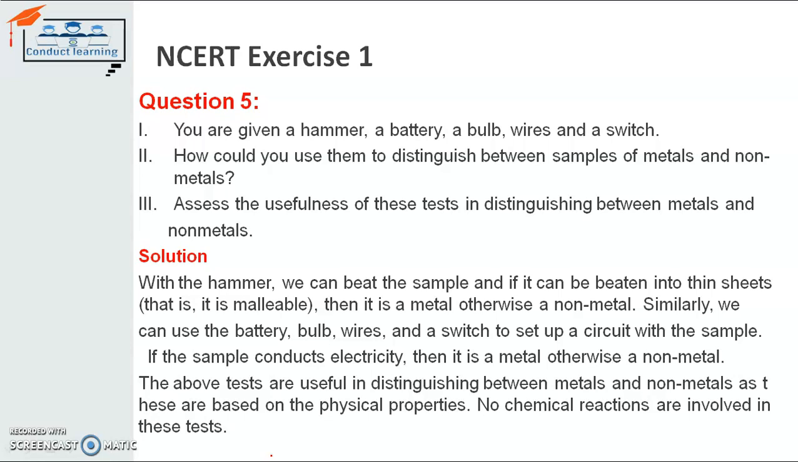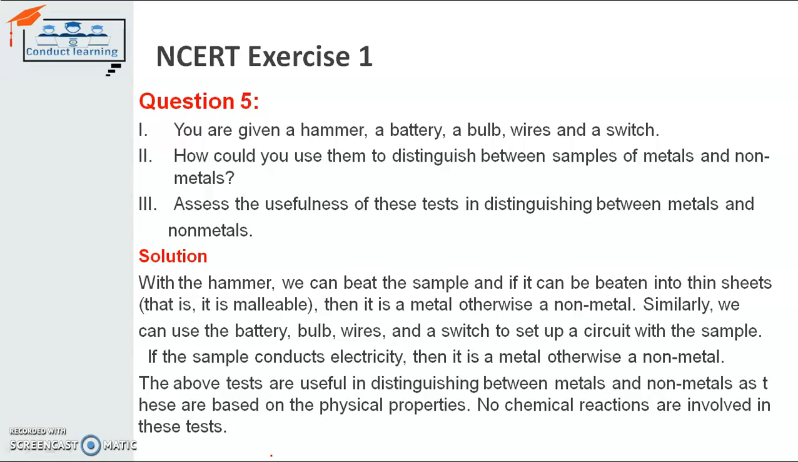So the wire will be of metal. Otherwise, if the bulb does not glow, then the wire might be made of non-metals, because the electricity is not conducted. So we can easily distinguish between metals and non-metals when we are given these few different things. With the help of the hammer, we can beat the sample. This is another method to find out metals and non-metals.